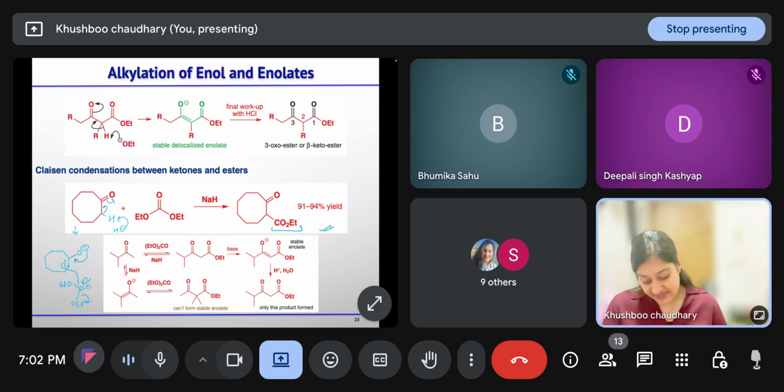Now we have this ketone and we are treating it with this ester, C double bond O, OEt. Now, you have two positions where enolate can generate. One is A and one is B. Among A and B, which one is less hindered?